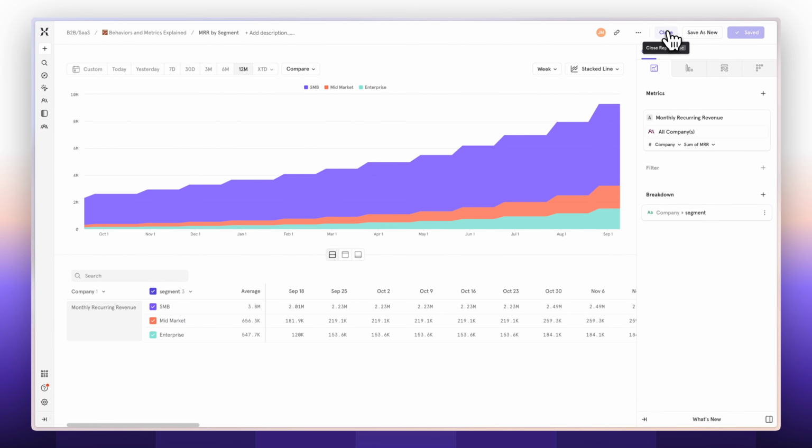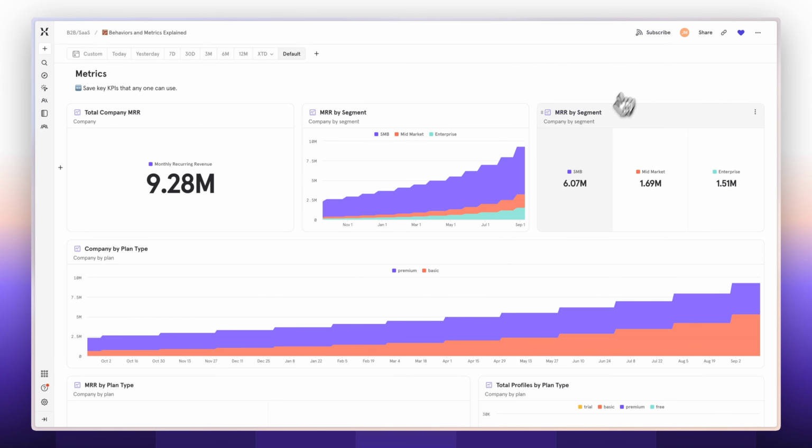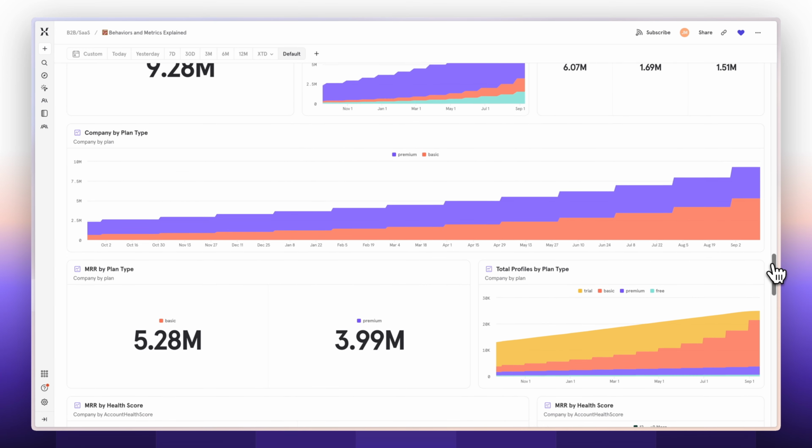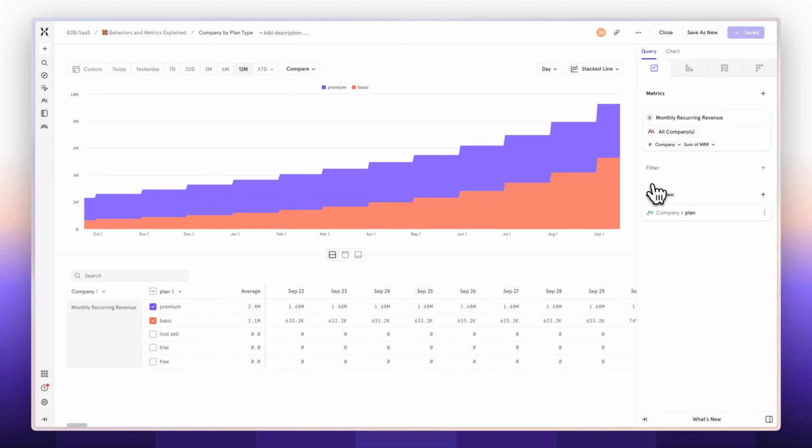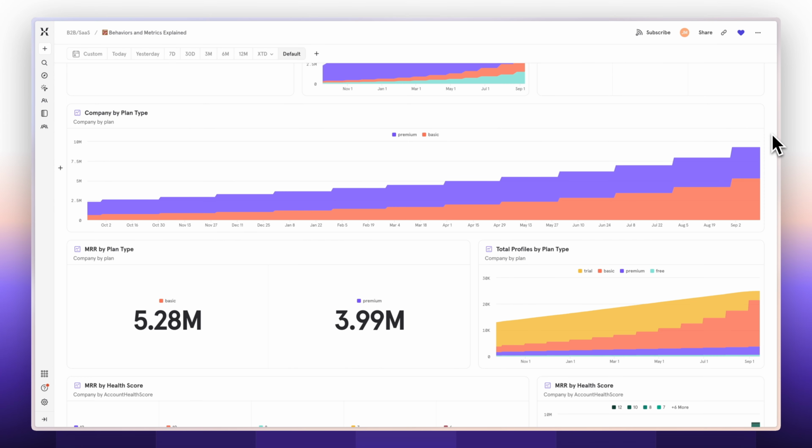This makes it easy for me to just grab a thing that someone has created, who we trust, to then go on and do my own analysis without having to worry about it. Now, if I look at these next few reports, I'm looking at company by plan type. Here I'm looking at what our revenue is coming from. Is it coming from premium or basic subscriptions? These reports are using Jenna's metric as well. I'm just breaking them down by different aspects. So what's great about metrics is I'm able to grab metrics that we trust at the company and do my own analysis on it.